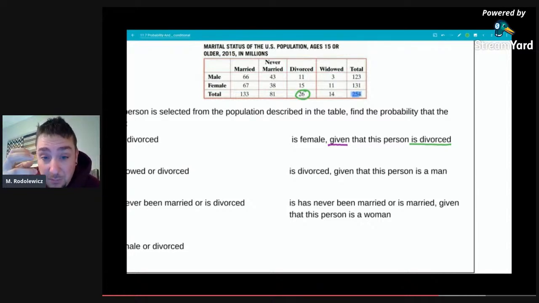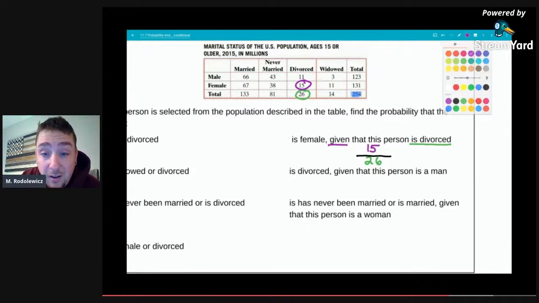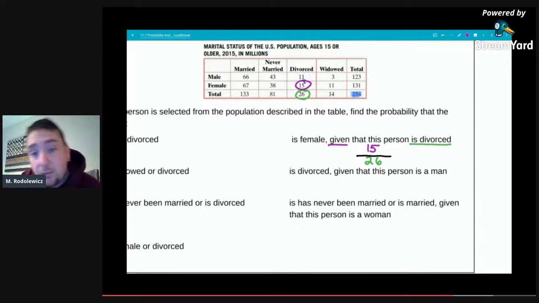That's the given information. That's what has happened. That becomes our denominator. Now, of the divorced people, how many are female? We look above and see that those 26 people are comprised of 15 female, 11 male, but we're concerned with selecting a female. So our probability of a female, given that we have selected divorced, is 15 out of 26.